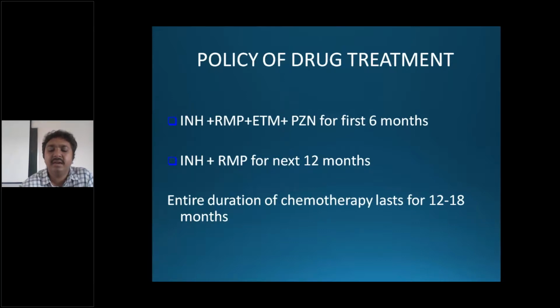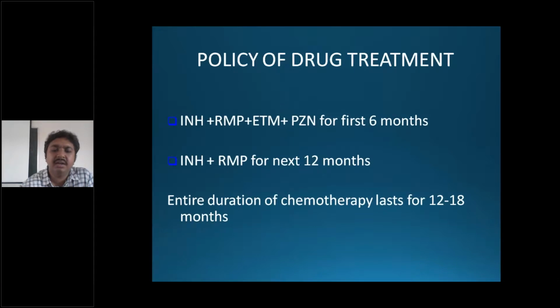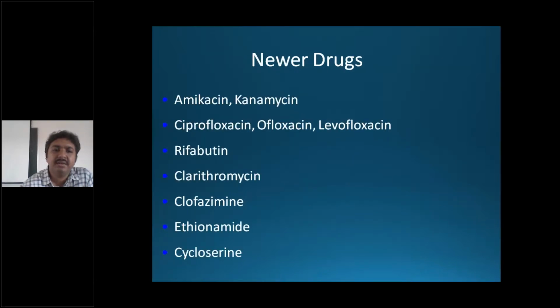So they require a long duration of treatment, and they require a daily dose of anti-tubercular drugs, not alternate day. So the RNTCP guidelines have changed, and you give a daily dose. And the newer drugs, you all know, amikacin, kanamycin, ciprofloxacin, ofloxacin. So second line drugs and newer drugs.